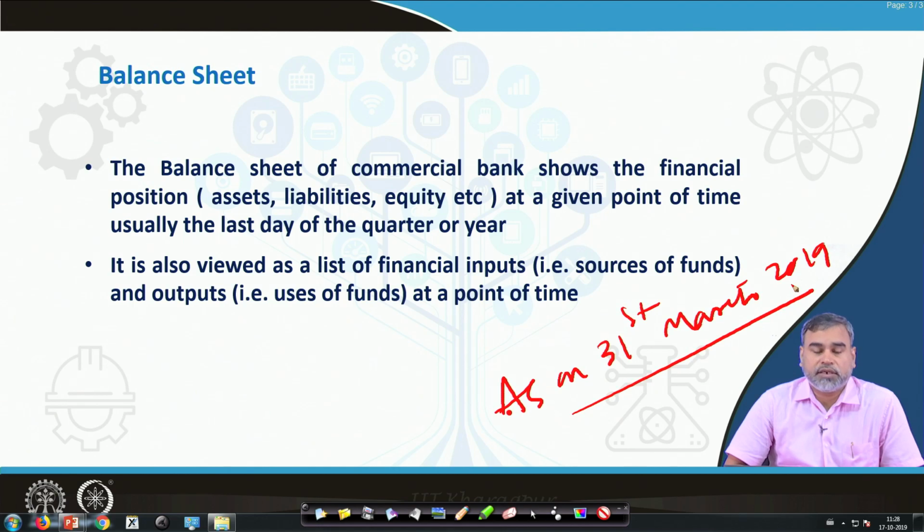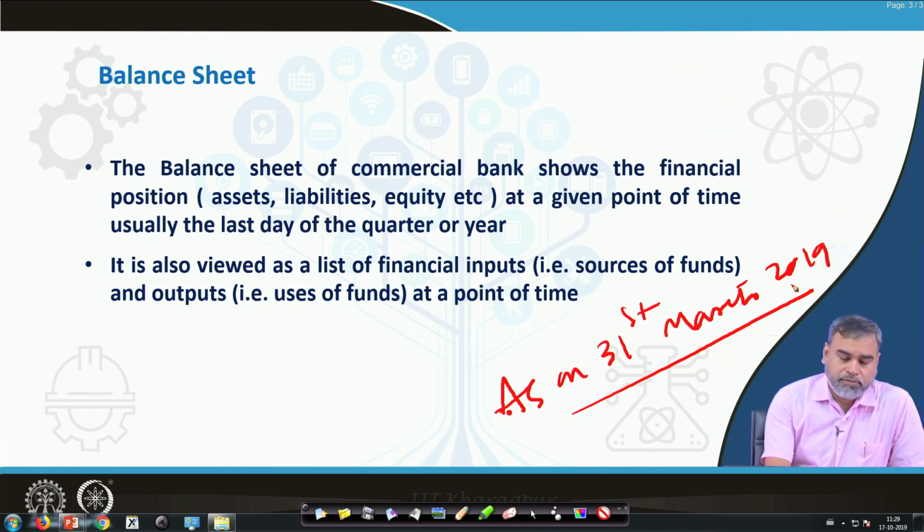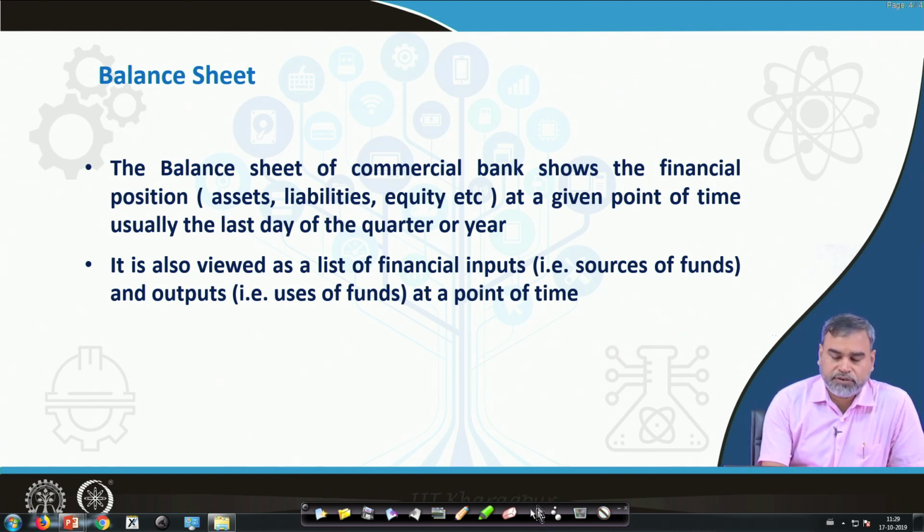So, balance sheet basically is viewed as a list of financial inputs and outputs at a particular point of time. The point of time is very important in this particular context, because we are not basically considering what is happening to that particular bank or particular organization over a period of time. We are basically judging this performance at a particular point of time. Basically, it is at a particular point of date. So, this is the basic definition of the balance sheet.